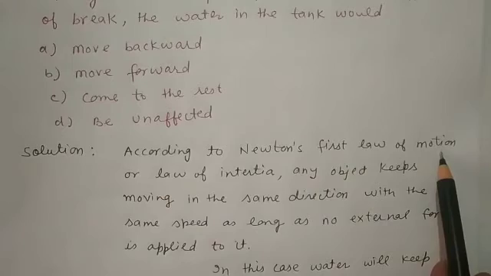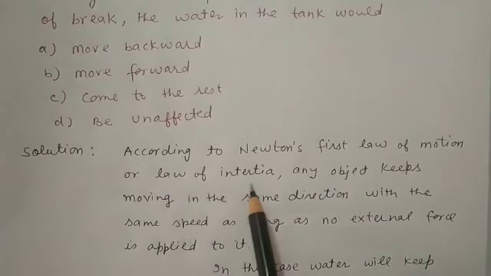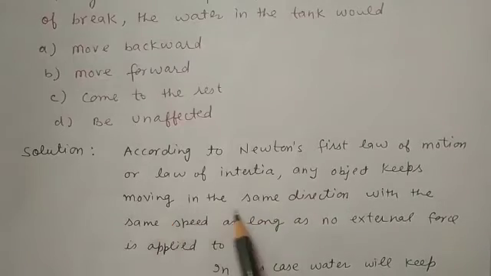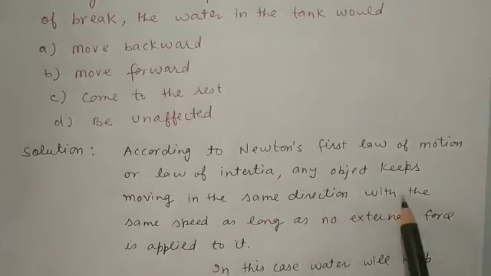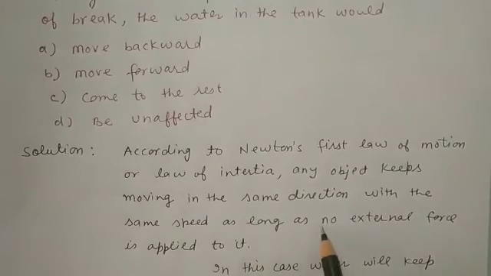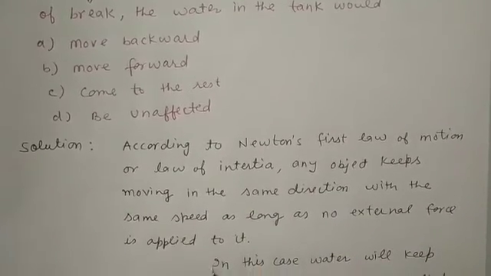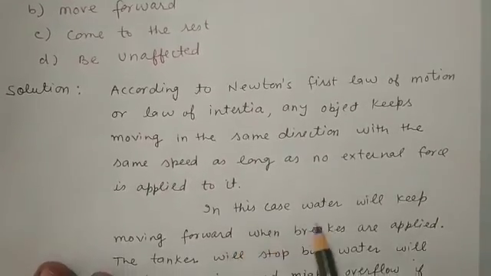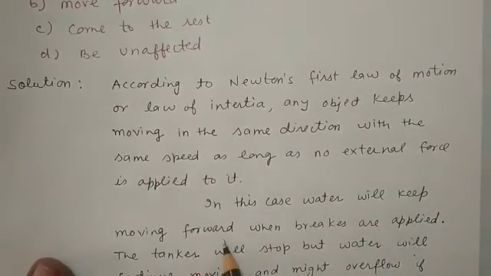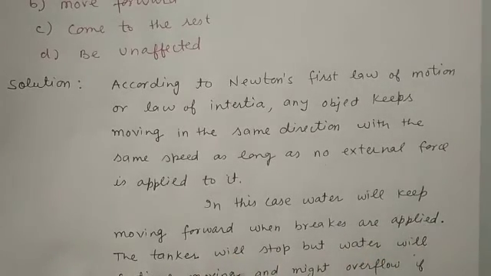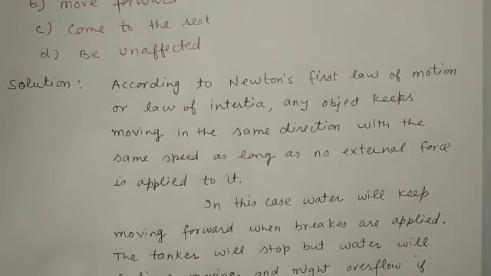of motion, also known as law of inertia, any object keeps moving in the same direction with the same speed as long as no external force is applied on it. So in the given case, water will keep moving forward. When brakes are applied, then the water will keep on moving in the forward direction.